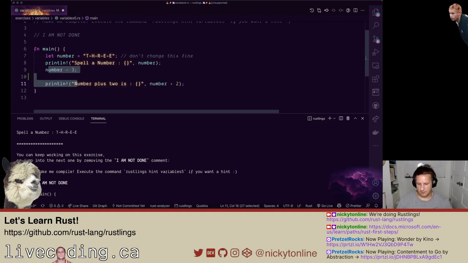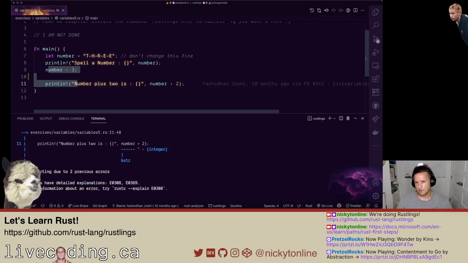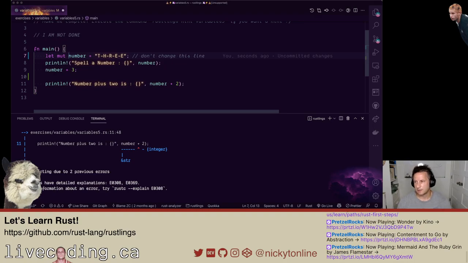Now if we do this, it looks like it can't do it because we're setting number to equal the number 3 now, instead of the string. Now, you might be thinking, well, let's just make this mutable. We can change the value, but the problem is you have to keep the same type. This is a string here. That is impossible. But there's something in Rust called shadowing of variables.